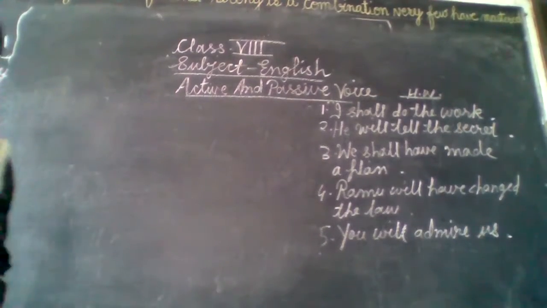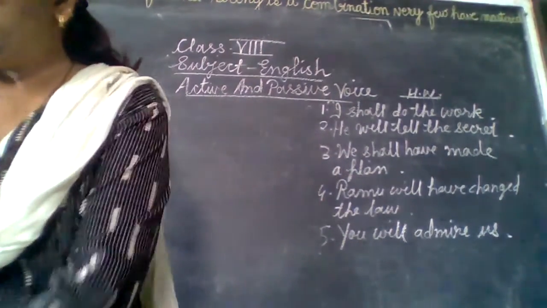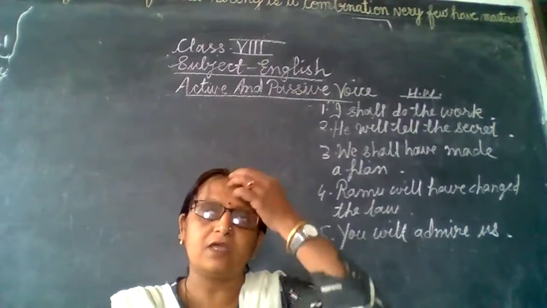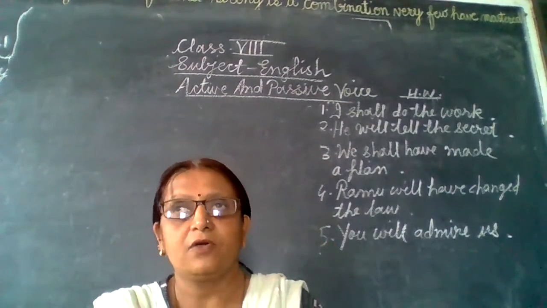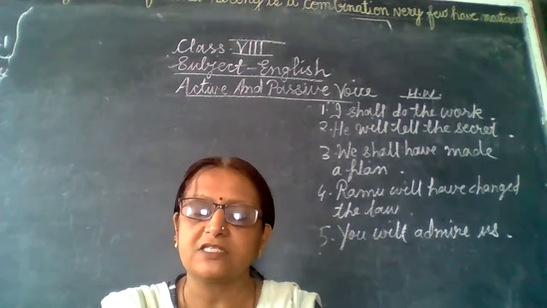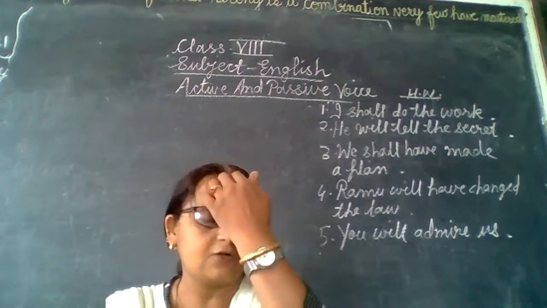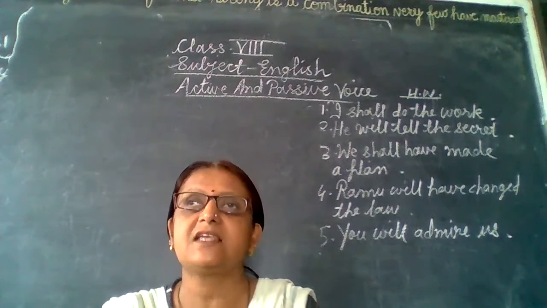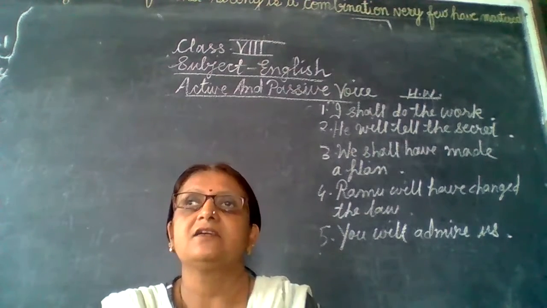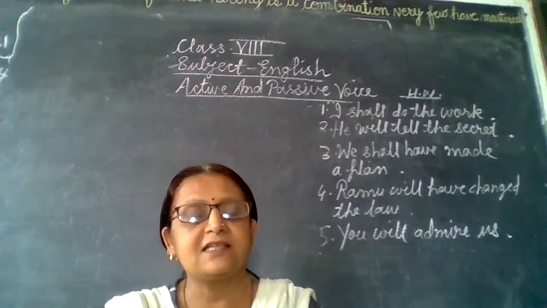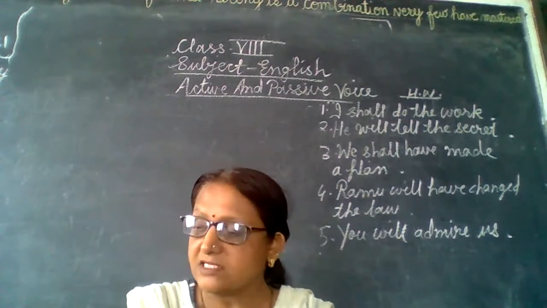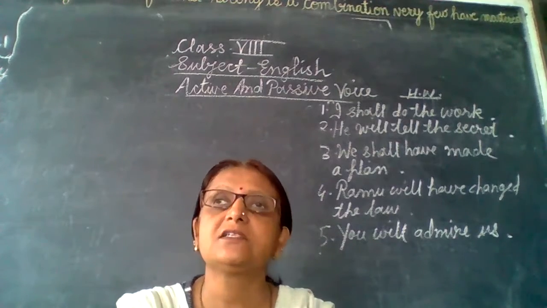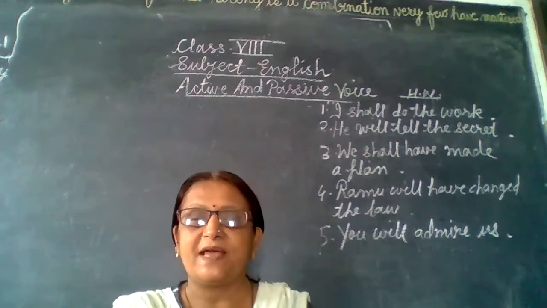What are the modal auxiliaries? Now listen here. We know the auxiliary verbs am, is, are, was, were, have, has, had, shall, will. These are all auxiliary verbs which help the main verb. Now we will see the modal auxiliaries. Modal auxiliaries means can, may, might, would, could. Modal auxiliaries also work like simple future tense. Now we will see how they change into passive voice.